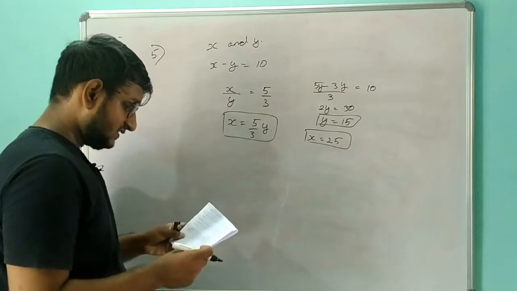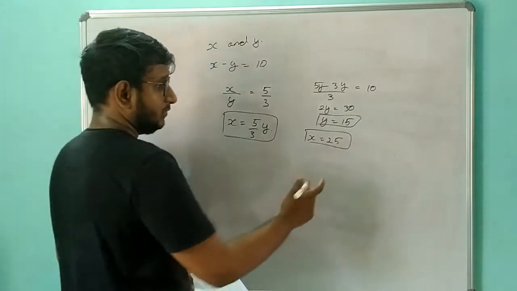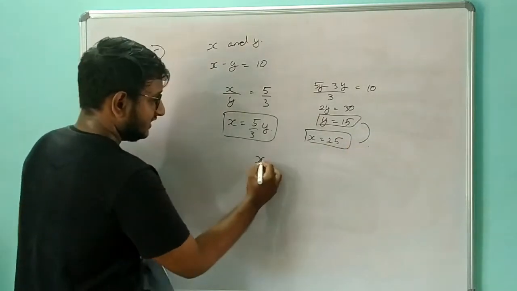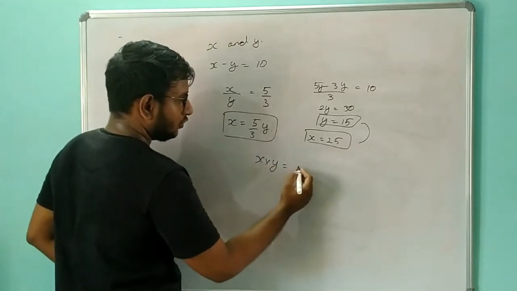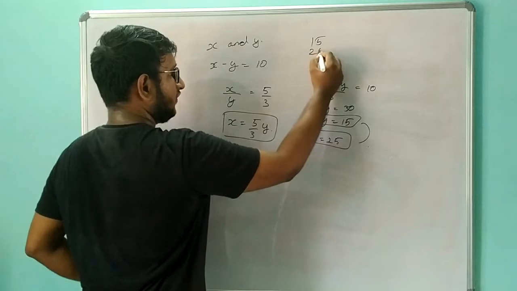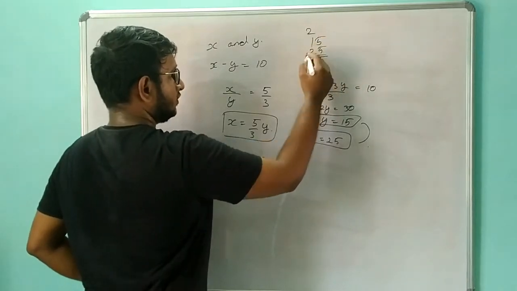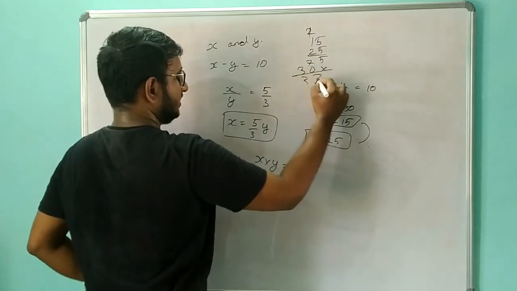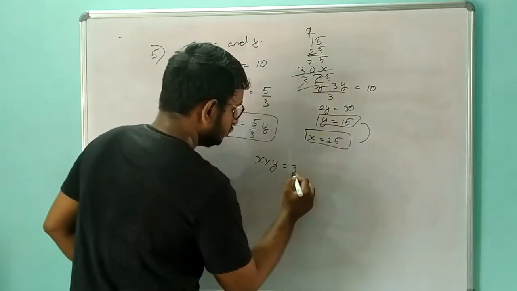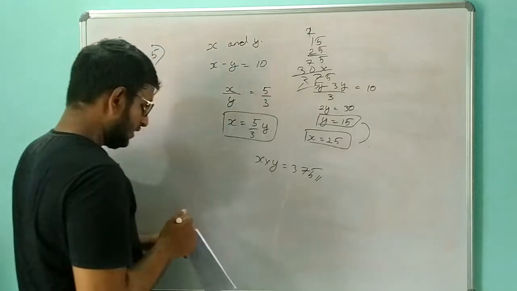What they are asking is the product of these two numbers, that is x into y. So x into y, 15 into 25. 5 fives are 25, 5 ones are 5, 7, 3. So 375 is the product of x and y.